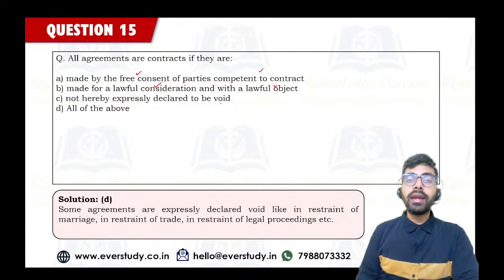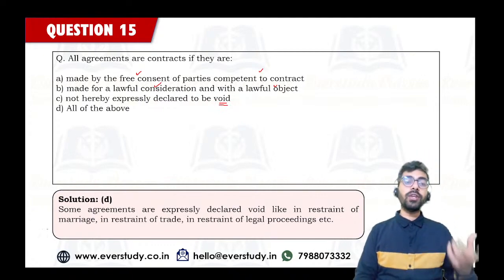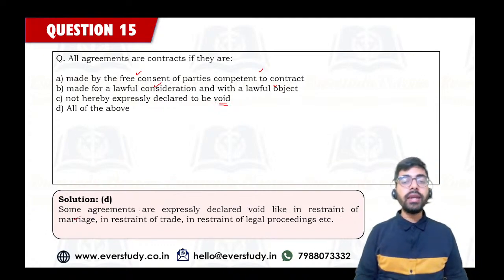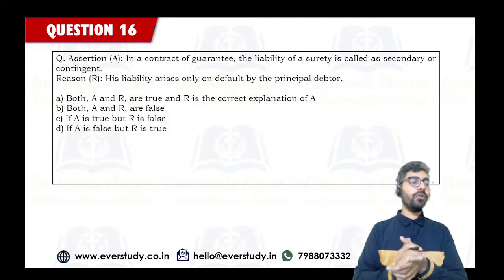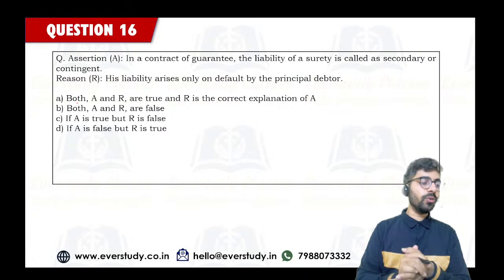There are some agreements which have been expressly declared to be void. For example, agreements which are in restraint of marriage, in restraint of trade, or in restraint of legal proceedings. So that's why the correct answer is option number D, all of the above. All of you have answered this one correctly. It's really good to see you answering this one correctly.